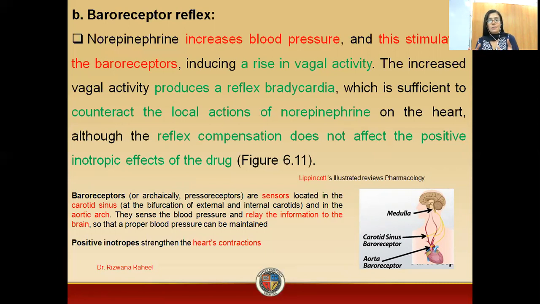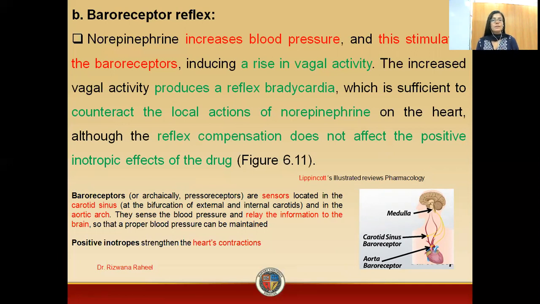Norepinephrine is increasing the blood pressure, but the vagal activity is causing bradycardia, which is sufficient to counteract the local action of norepinephrine. This vagal activity is producing an action that is opposite to norepinephrine. So in this case, we have a reflex compensation.